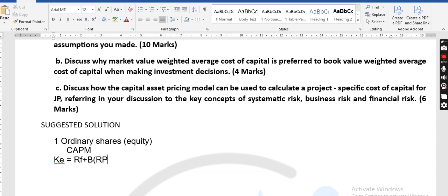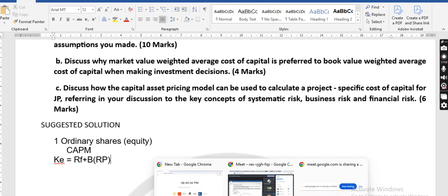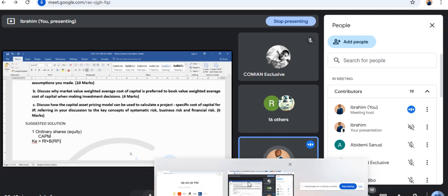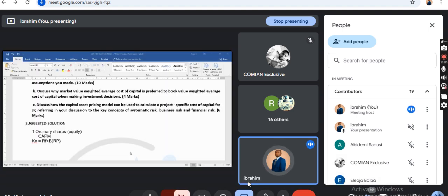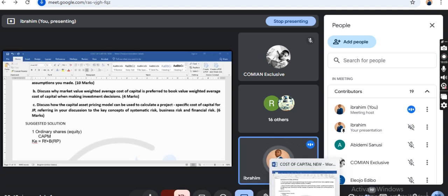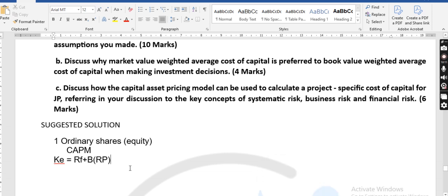If risk premium is not given, you would have said risk-free plus beta times market return minus risk-free. But in this question, risk premium is given to us.